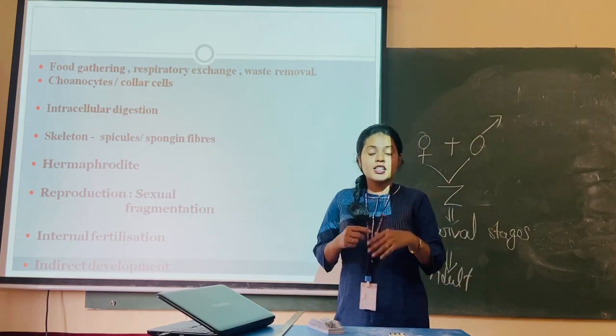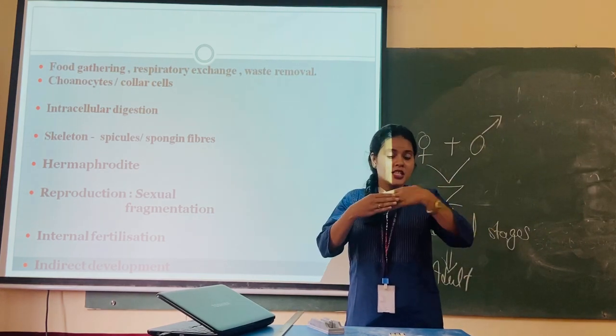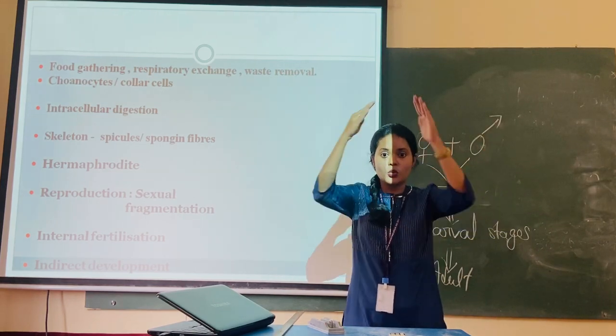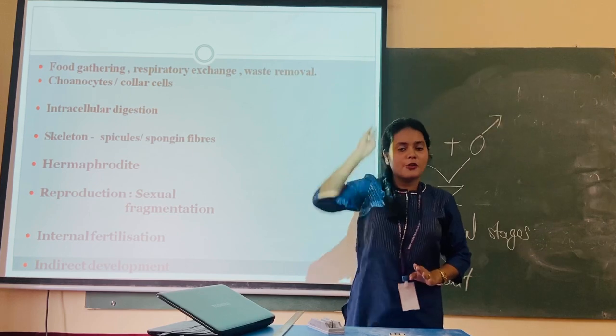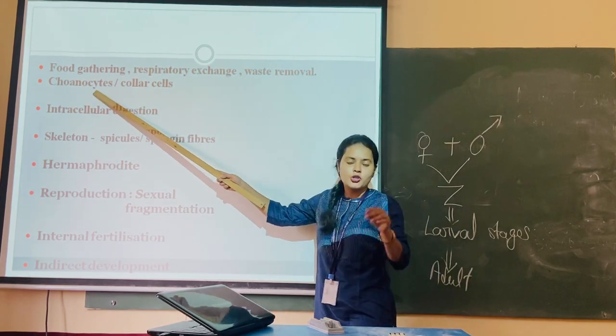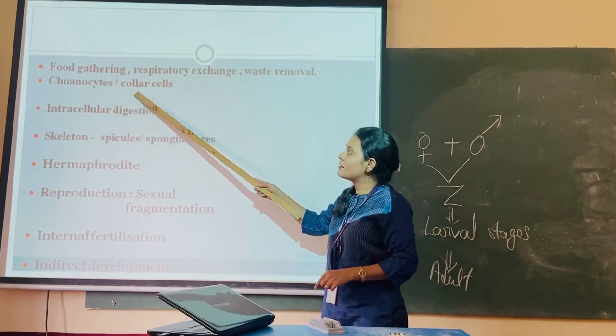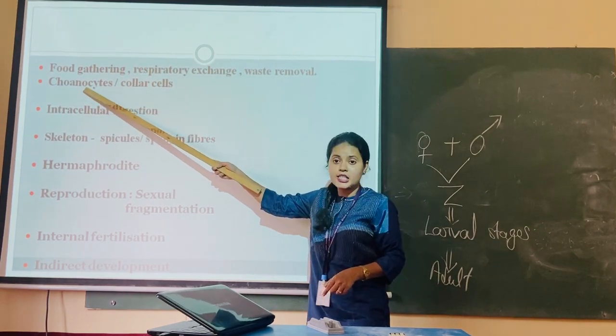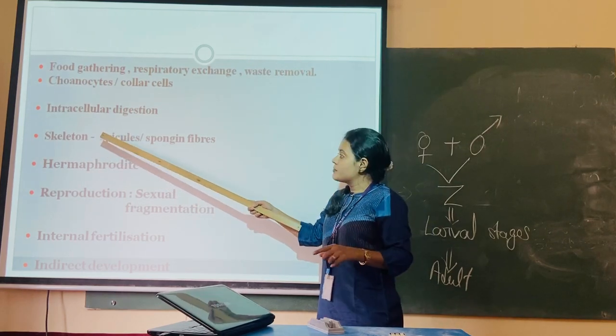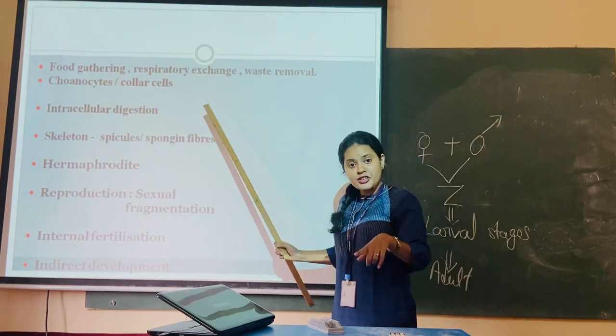Then the other very important characteristic was the water canal system. Water enters from ostia, goes to spongocele and moves out from the osculum, right? Then I told you the spongocele is lined by collar cells or choanocytes. Digestion is intracellular. The skeleton is made up of spicules or spongin fibers.